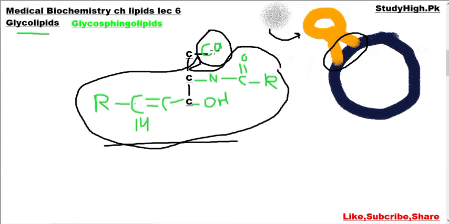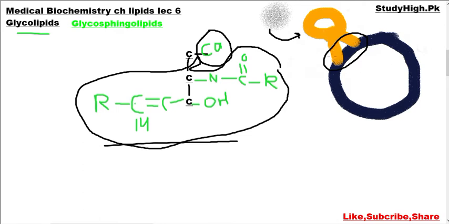This carbohydrate may also be connected with N-acetylneuraminic acid and different types of acidic groups. So this carbohydrate is present outside the cell, interacts with the extracellular matrix, and can act as a receptor and also as an antigen for recognition in the blood group system, as it does in glycoproteins.